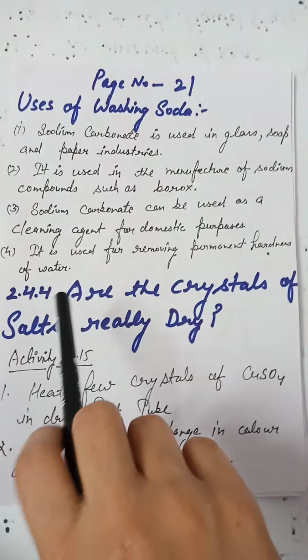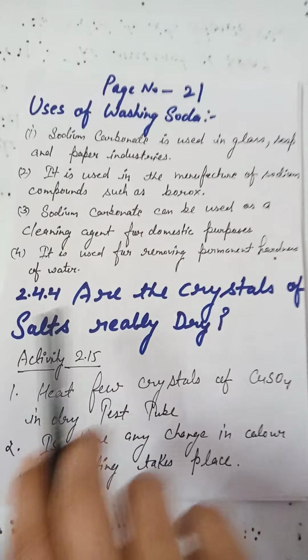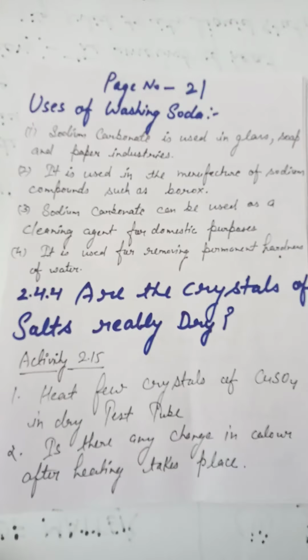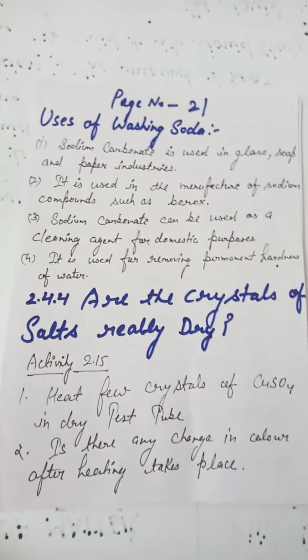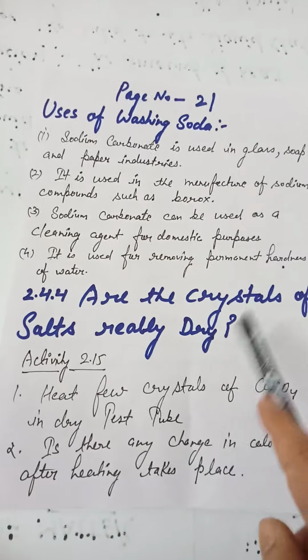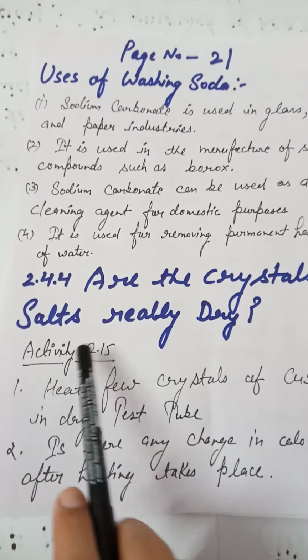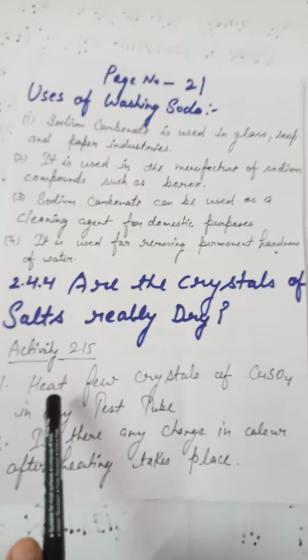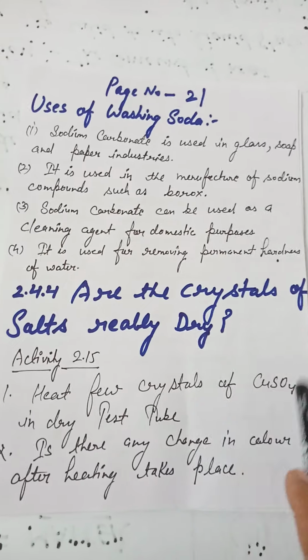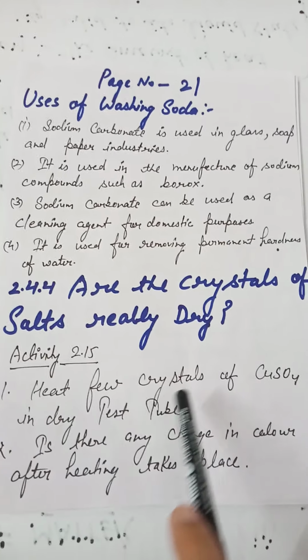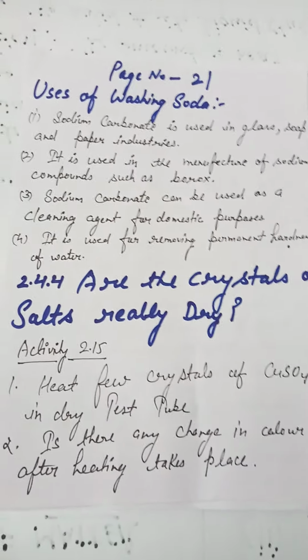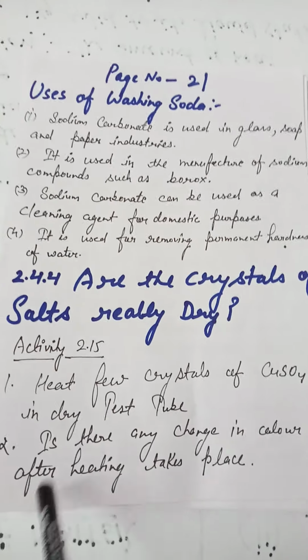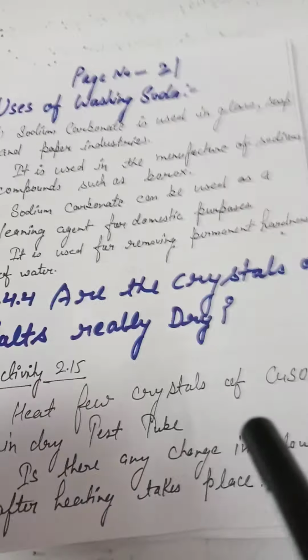Now the next topic is, are the crystals of salts really dry or not? Is there any water content inside the crystals or not? As given in activity 2.15, the first point is, heat a few crystals of copper sulfate in a dry test tube. Now what will happen? Is there any change in color after heating? If you are providing heat to the crystals, does any color change take place?